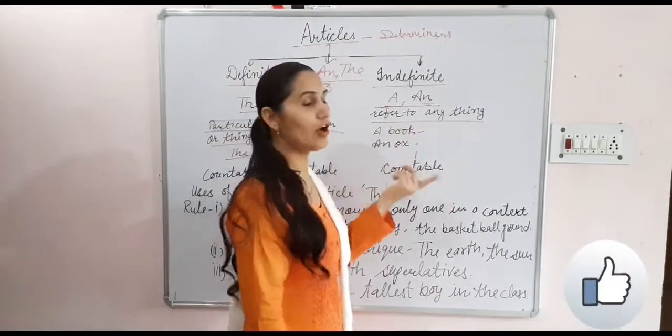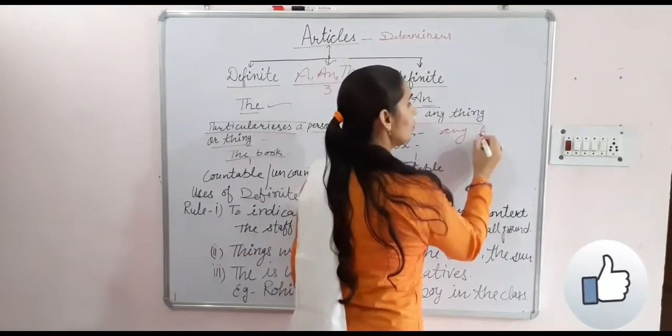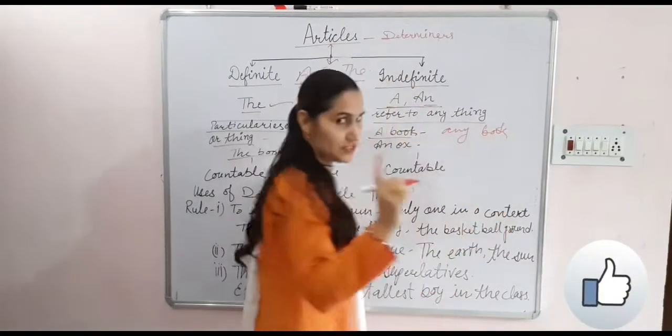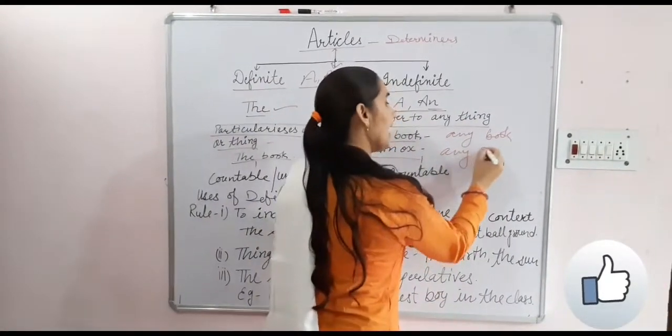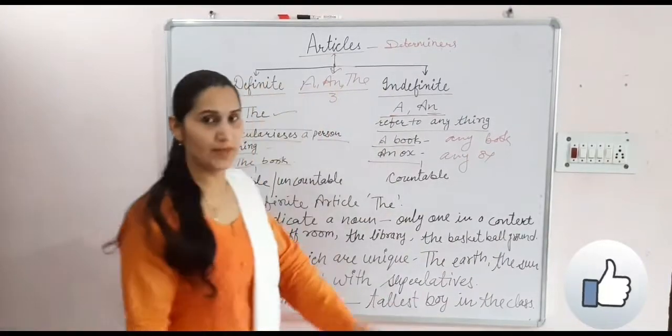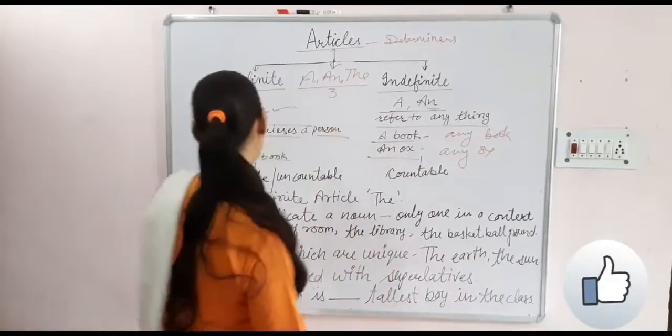A book, an ox. A book means any book, not a particularized book. An ox means any ox, not a specific or indicated ox.